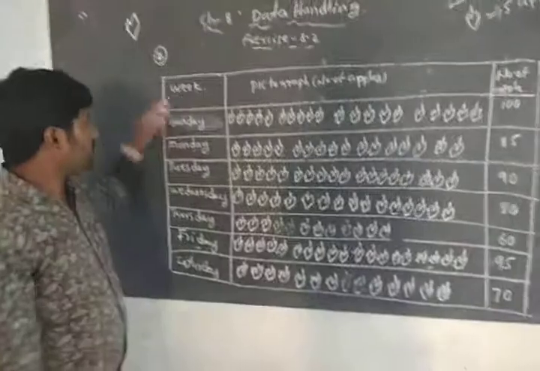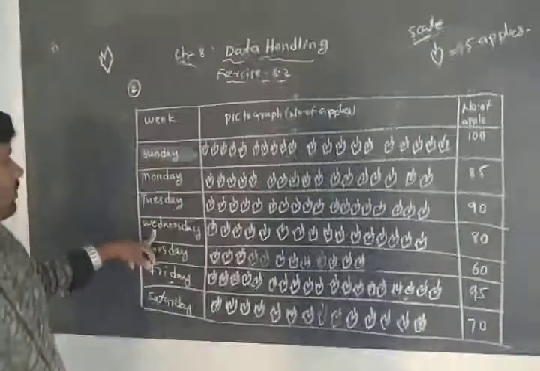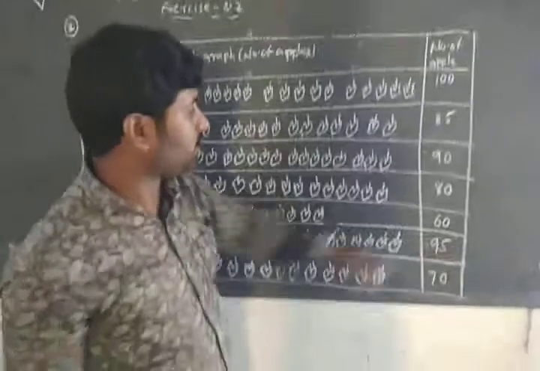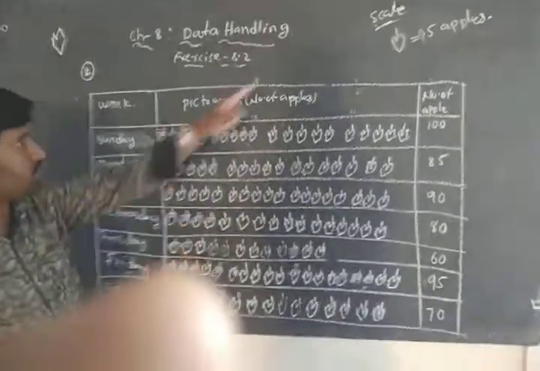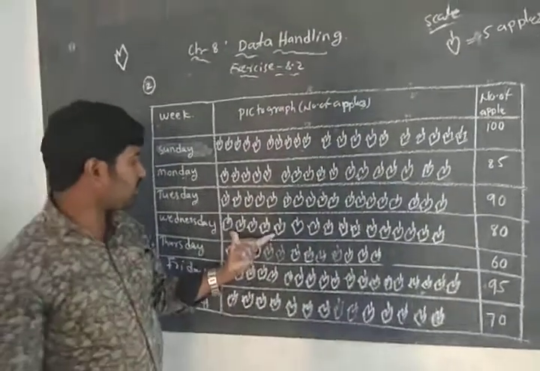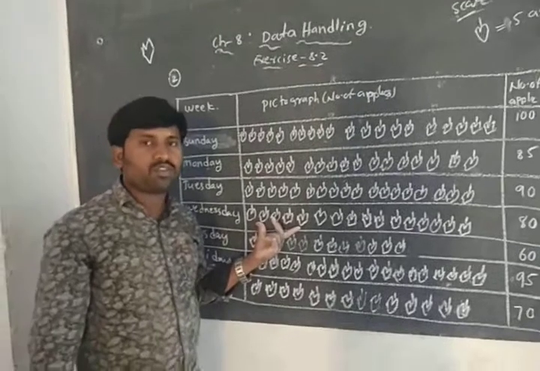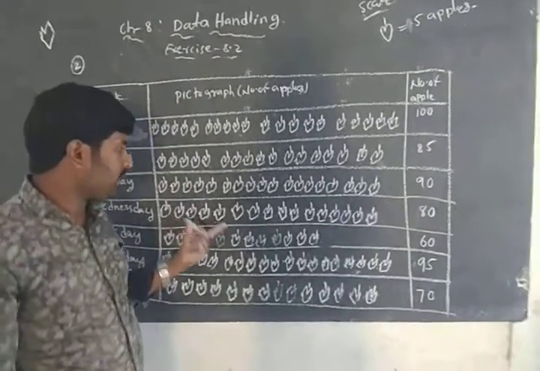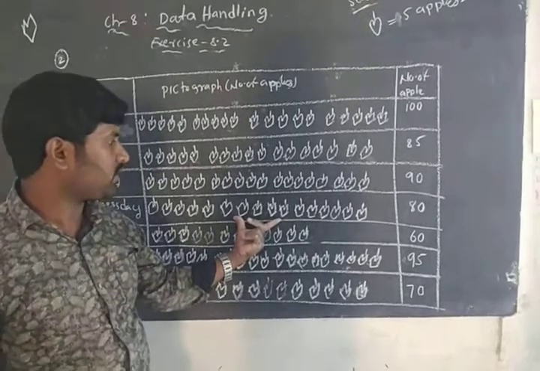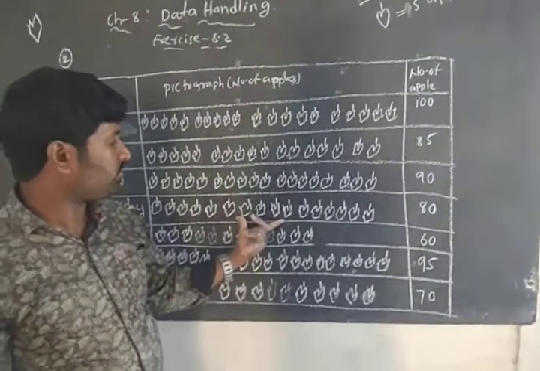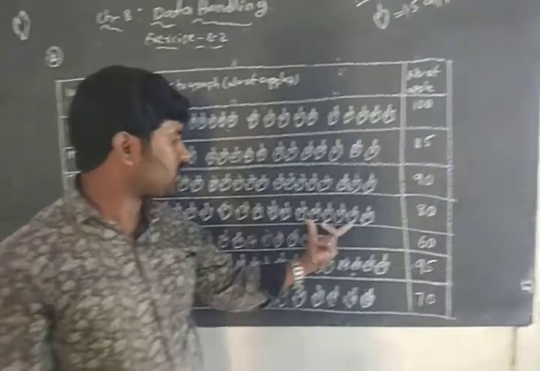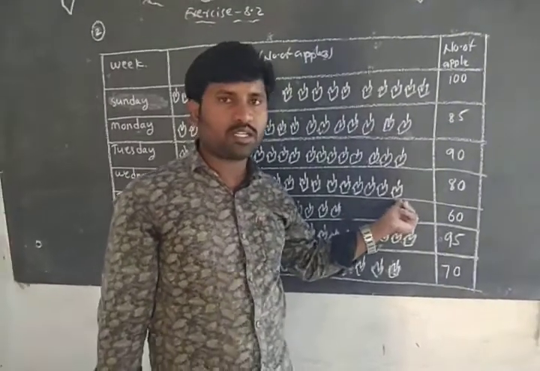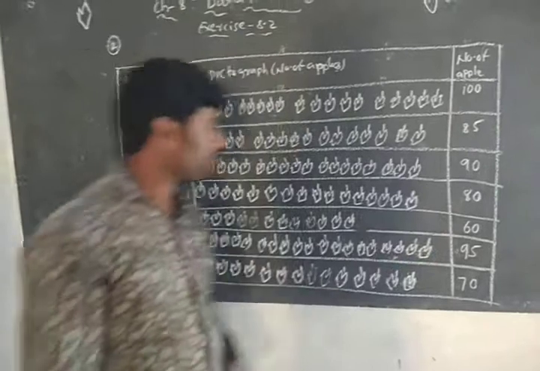Next, on Wednesday, the number of apples sold is 80. We know one symbol represents 5 apples. Like that, 5 symbols represent 25 apples. Again 5 symbols represent 25. Now 25, 25, 50. Again 5 symbols represent 25, that is 75, and one more symbol makes 80.